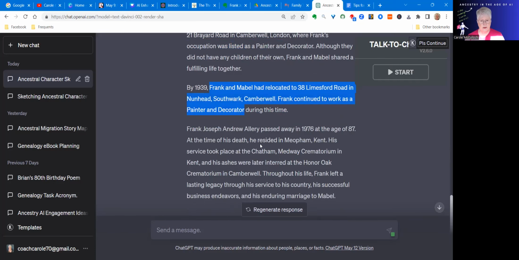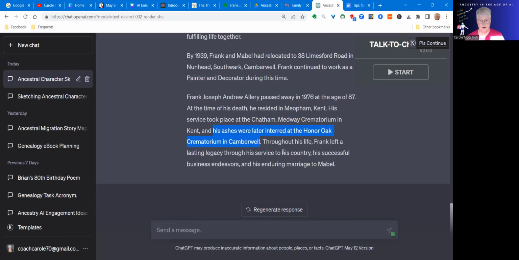Then information about his death, that he passed away at the age of 87 in Kent, where the service was, which I had from his burial and cremation details, and the fact that his ashes were later interred at the Honor Oak Crematorium, which I later found out was Camberwell, where I assume the other members of his family are, like his wife Mabel, who passed away before him.